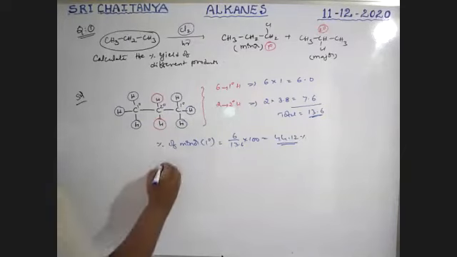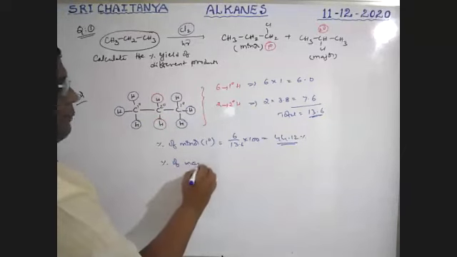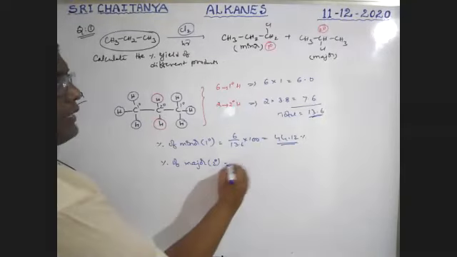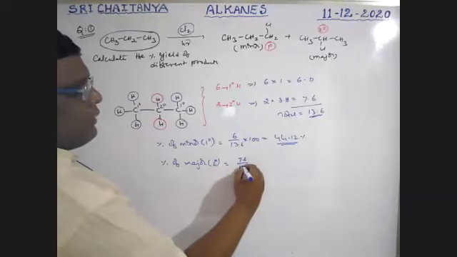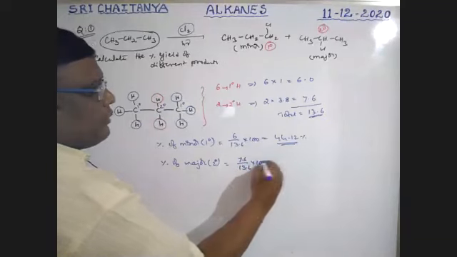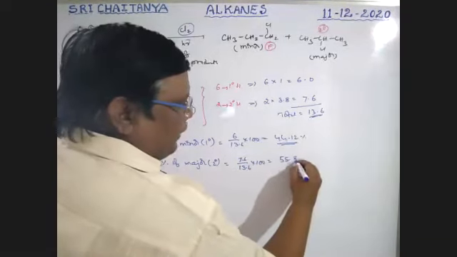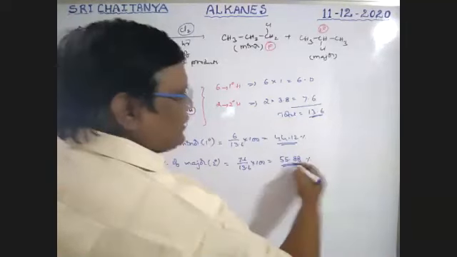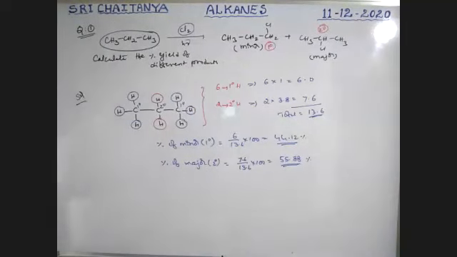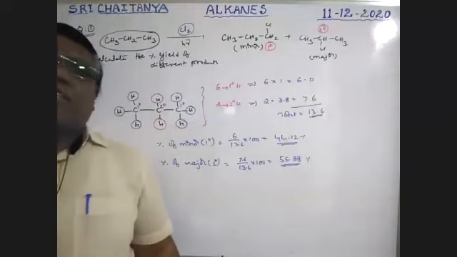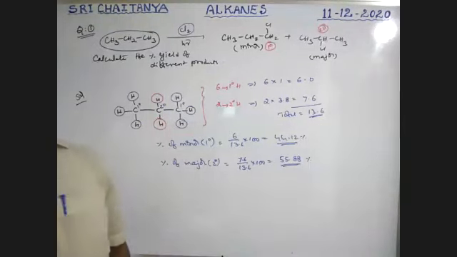Okay. So percentage of major one, that is the secondary one, 7.6 by 13.6 into 100. It is nearly 55.88%. So this is the percentage yield. How to calculate percentage yield? This is the way to calculate percentage yield. Is this clear or not, boys?